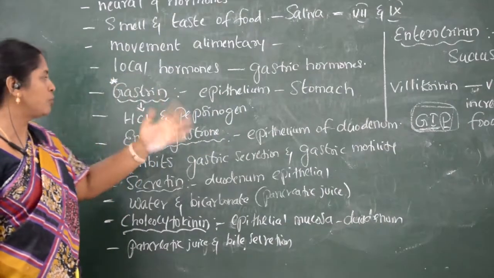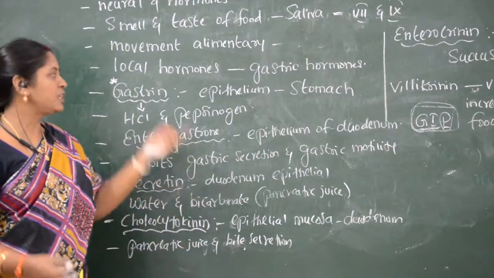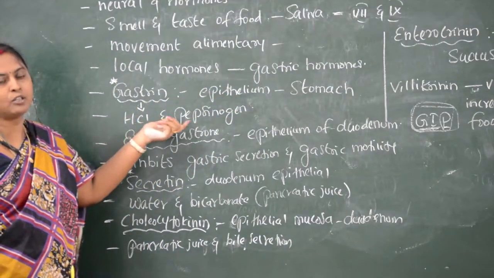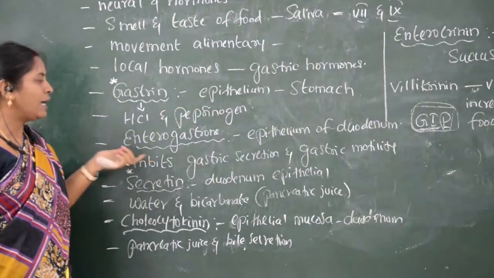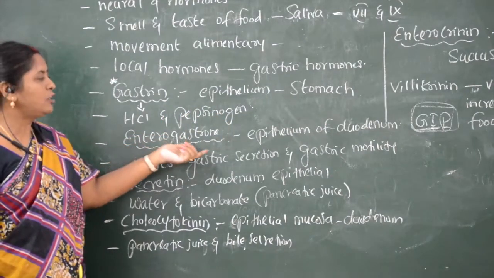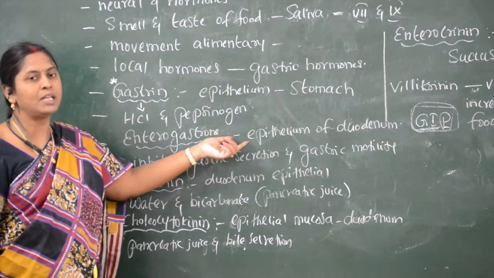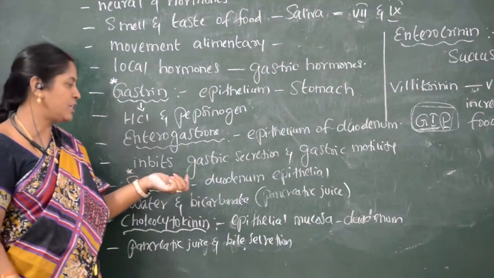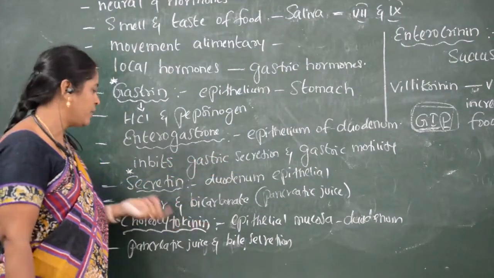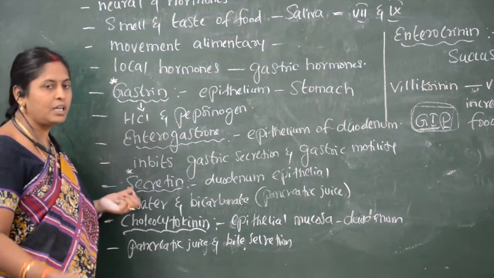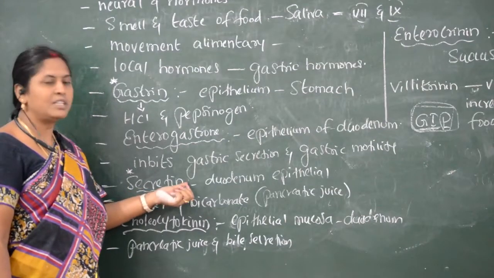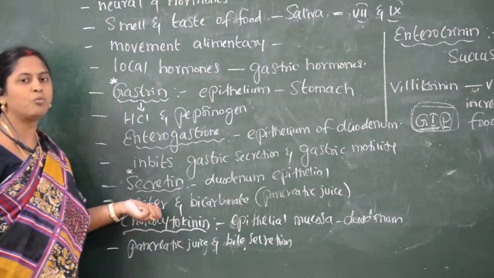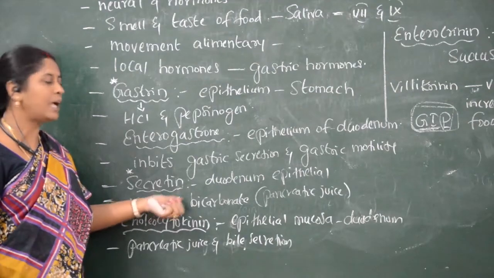What are those hormones? Gastrin. Gastrin is present in the epithelium of the stomach, which helps for the secretion of hydrochloric acid and pepsinogen. Another one is enterogastrone. Enterogastrone is present in the epithelium of the duodenum, which stimulates or inhibits gastric secretion and gastric motility. Another hormone is called secretin. Secretin is secreted from the epithelium of the duodenum, which helps the water and bicarbonates to secrete from the pancreatic juice.